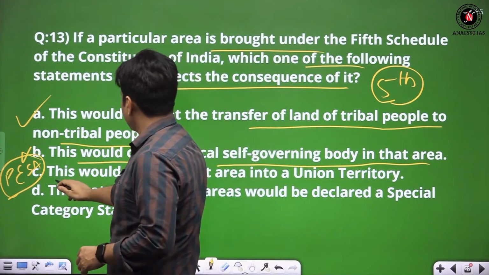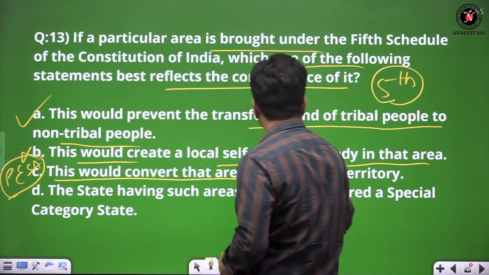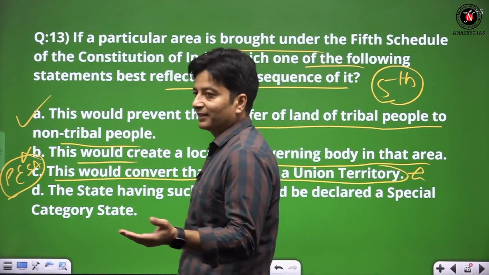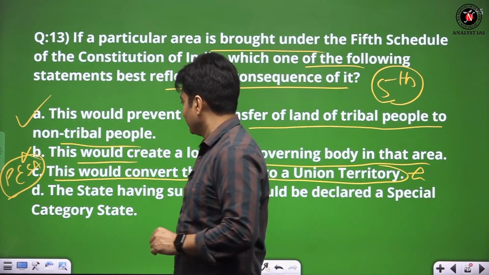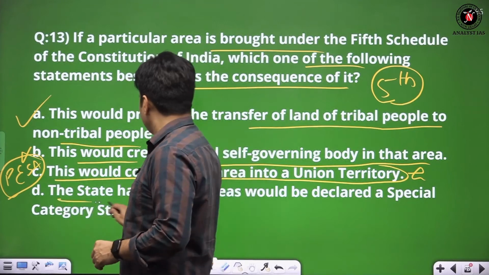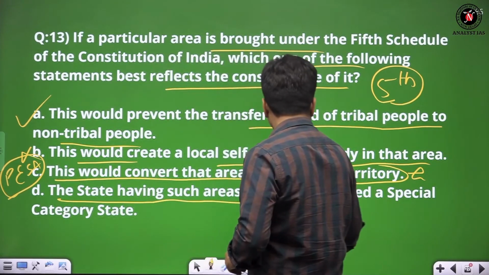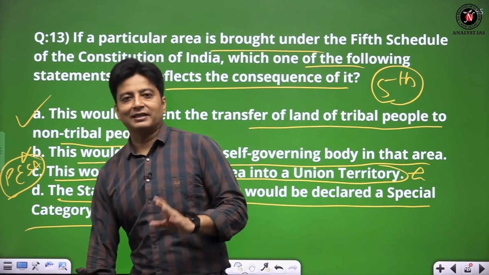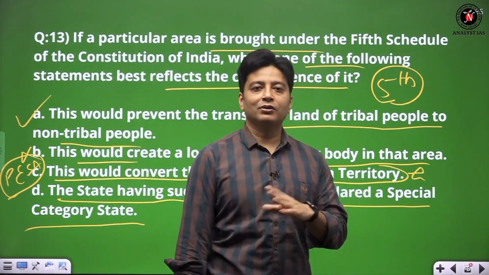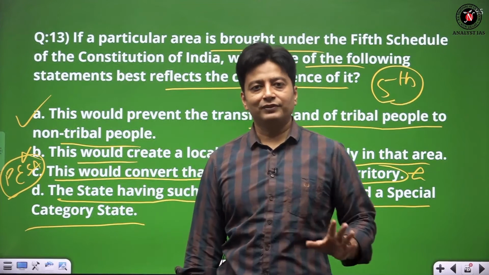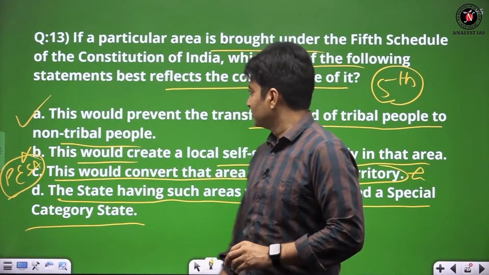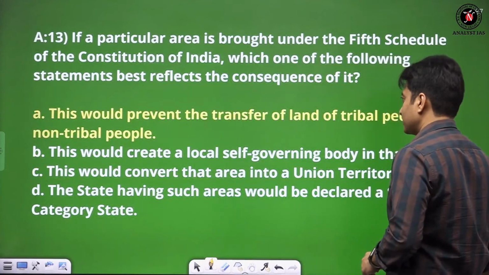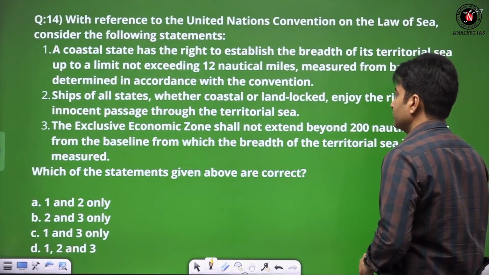Now C is talking about this would convert that area into a union territory. This is also not correct. It will be bringing the constitution into the picture, the constitutional amendment. The state having such area would be declared as a special category state. Special category state is a new concept altogether, nothing to do with the constitution directly. So hence this is correct. Now coming to the next and perhaps the last question.